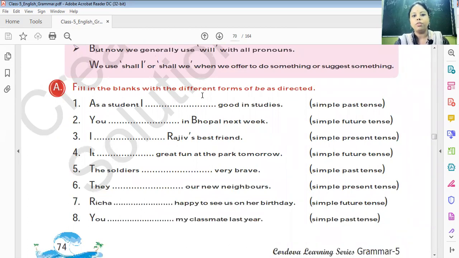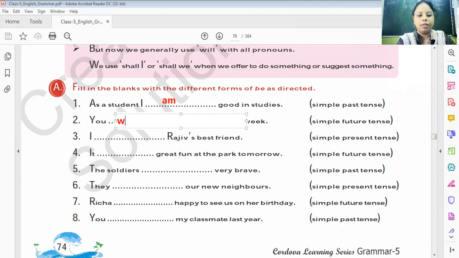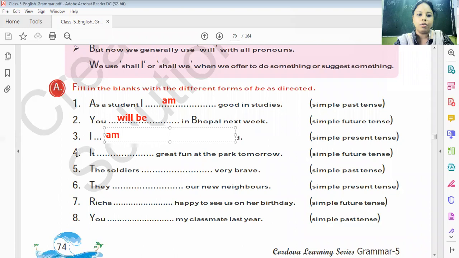Fill in the blanks with the different forms of be as directed. So here we have to write the different form of be. Let's complete this exercise. As a student, I dash good in studies. So here, I am good in studies. Next, you dash in Bhopal next week. You will be in Bhopal next week. I dash Rajiv's best friend. I am Rajiv's best friend.